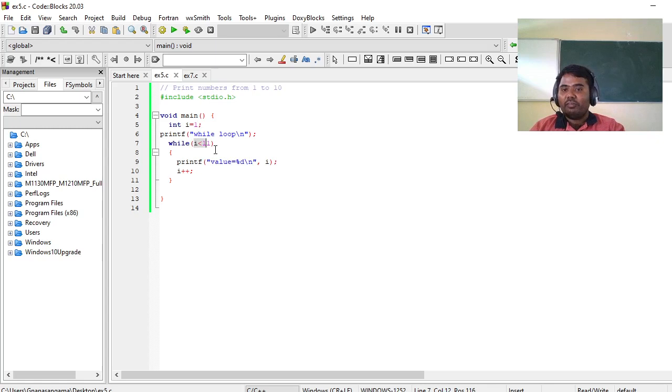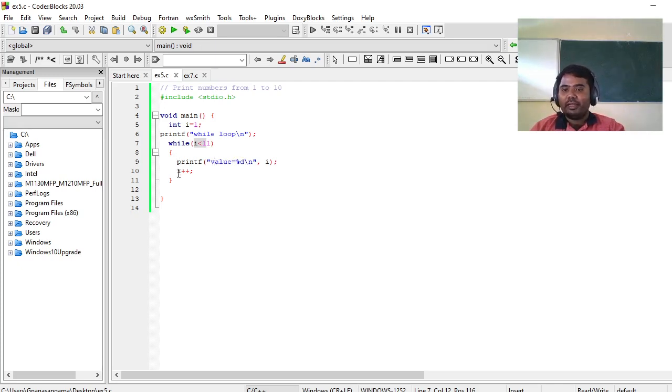I is lesser than 11, 1 is lesser than 11, condition is true. Since the condition is true, it will enter inside the while loop. It will print the statement value is equal to value of I, that is 1. Okay, value of I, that is 1, will be printed. Value is equal to 1, it will be printed like this.